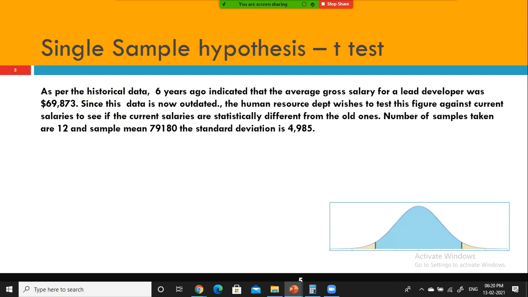You want to understand whether the current manager's salary is the same as the manager's salary 2 years or 6 years back. So this is a simple common sense thing, right? The current Java developer's salary is definitely more than the Java developer's salary 6 years back. It cannot be the same. Though this problem sounds weird, there is a rationale behind it.